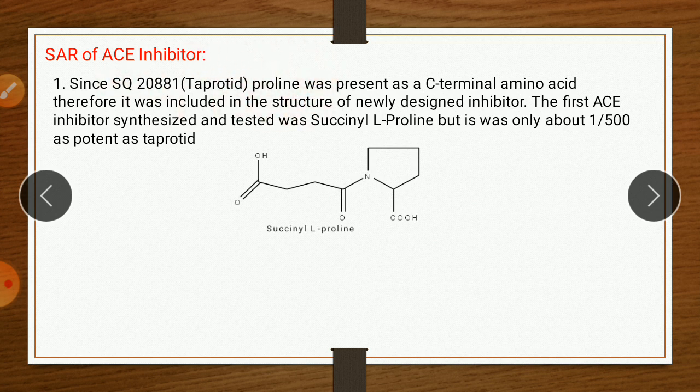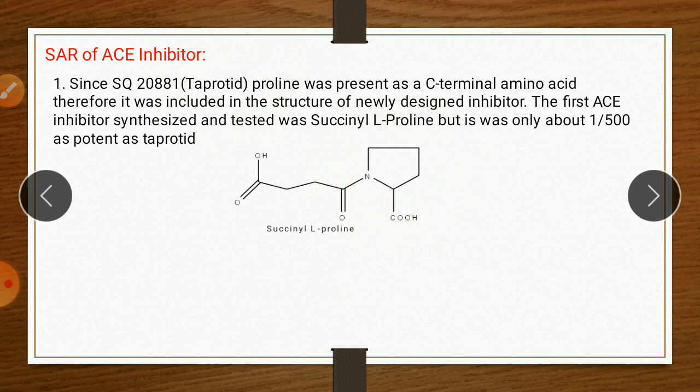Similarly, since proline was present as the C-terminal amino acid in teprotide, it was included in the structure of newly synthesized inhibitors. The first ACE inhibitor synthesized and tested was succinyl L-proline. It is the first compound, which contains the proline ring as present in teprotide.